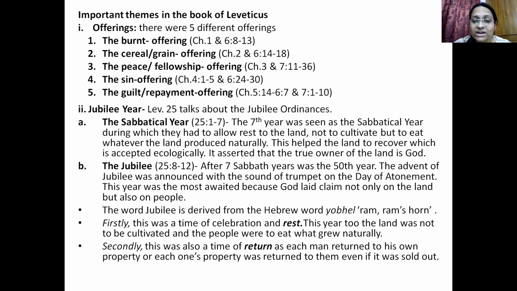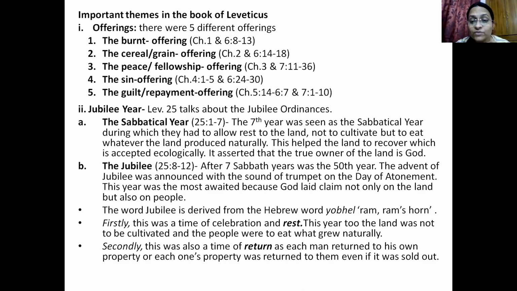So what happens on this day? We have to understand that the day of atonement comes every year. Every year there's a day of atonement where two rams are brought, and the whole community's sins are put upon that animal, and it is sacrificed. And one is sent to the desert, signifying that God has removed the sin from them. So every year has a day of atonement.